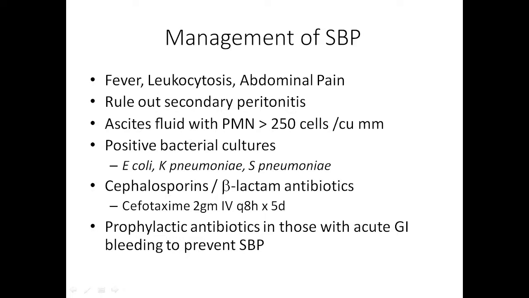Primary means there is no underlying etiology. Secondary means somebody has some abscess in the abdomen that has ruptured, like a liver abscess, splenic abscess, ruptured appendix, or ruptured gastric ulcer. That is called secondary peritonitis.